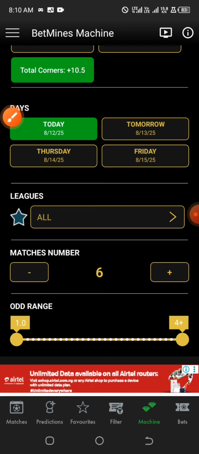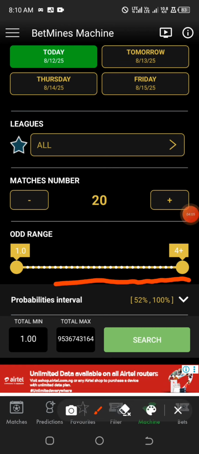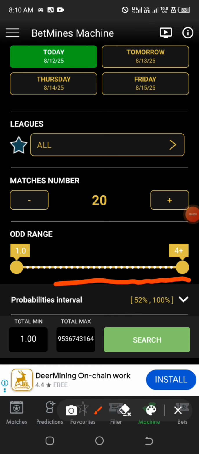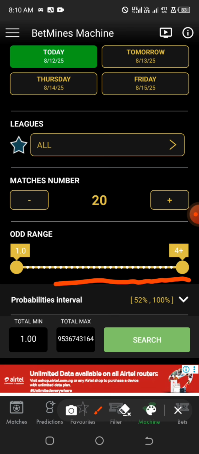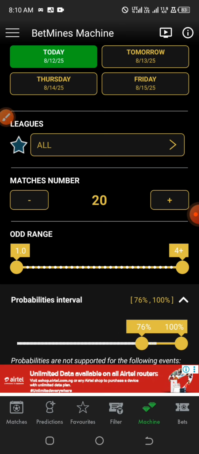Now, the maximum number of games that I want this system to generate for me, I want it to be 20. So when it comes to big odds like this, we have what we call the probability interval. That is, how sure is it that the games the system wants to generate for me are accurate. So we have the percentage of probabilities of outcome. Maybe 50, there is a 50% chance that these games will end up as over 10.5. So you can set the assurance how you want your predictions to assure you. It can be 84% to 100%, 90% to 100%, depends.